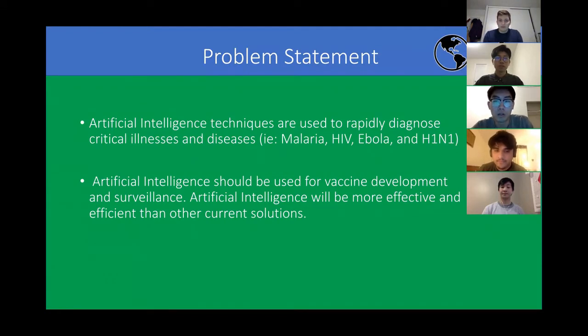AI has developed rapidly in recent years and revealed its talent in medicine treatment. AI techniques are frequently used for diagnosing many critical diseases nowadays. It has already shown high efficiency in vaccine development and surveillance. A large proportion of hospitals all over the world are using AI diagnosing and AI techniques in vaccine development for malaria, HIV, Ebola, H1N1, and many infectious diseases.